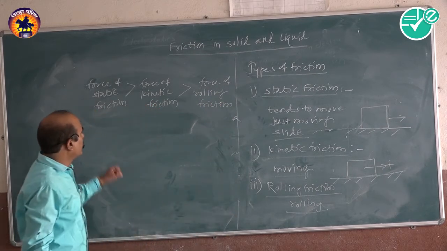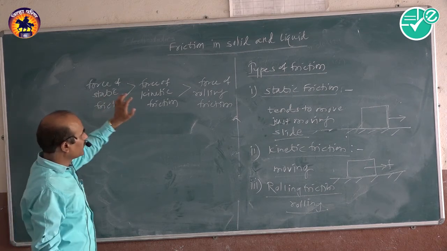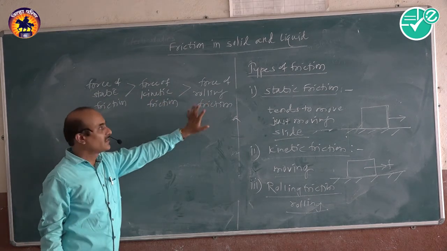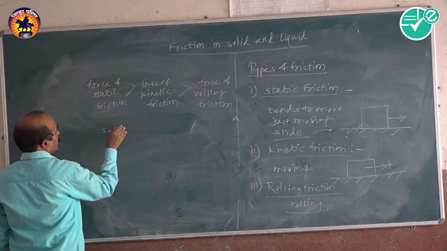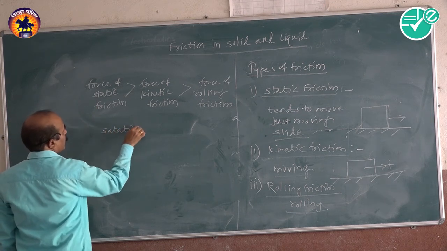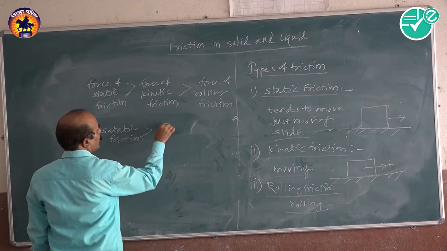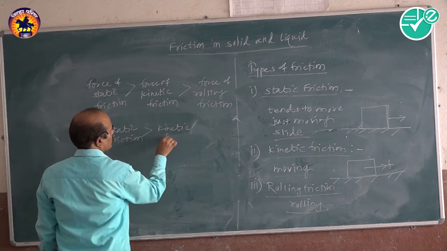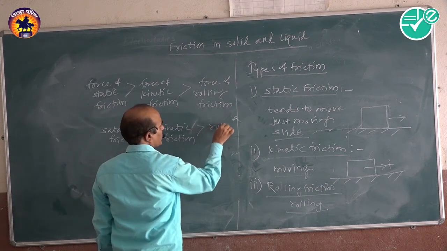So the force of static friction is greater than the kinetic friction, which is greater than the rolling friction. So again we say that static friction is greater than the kinetic friction and is greater than the rolling friction.